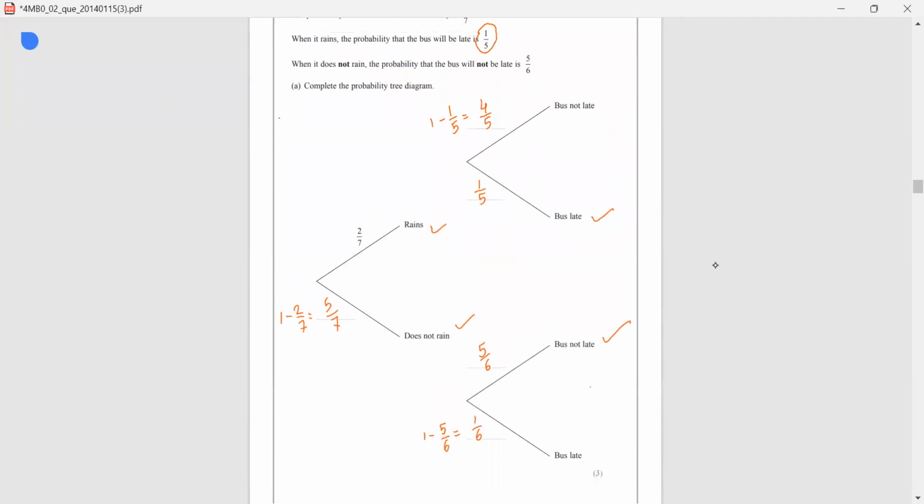So 6b, probability that it is raining and the bus is late. The probability of rain is 2 over 7 and bus late is 1 by 5. So 2 by 7 will be multiplied with 1 by 5 and we are getting 2 by 35.